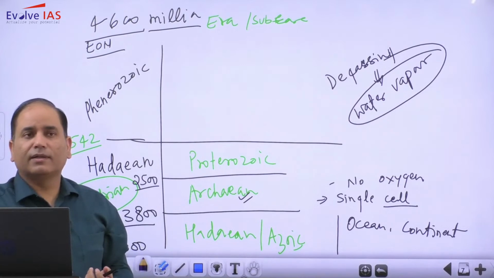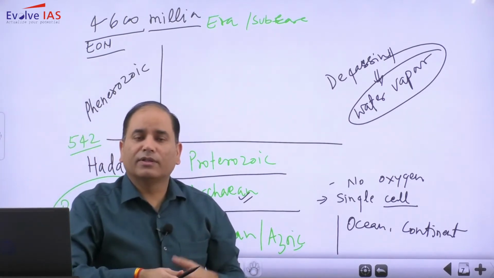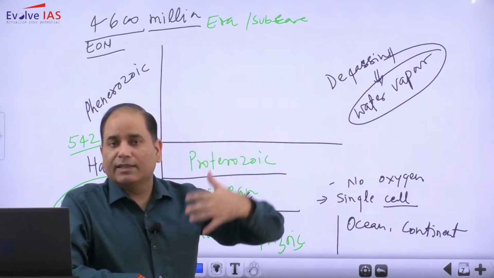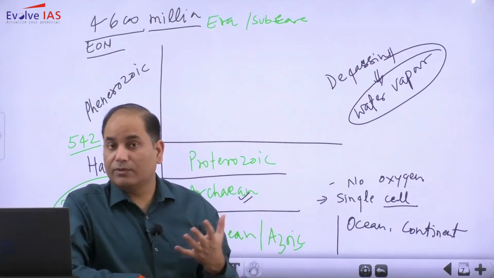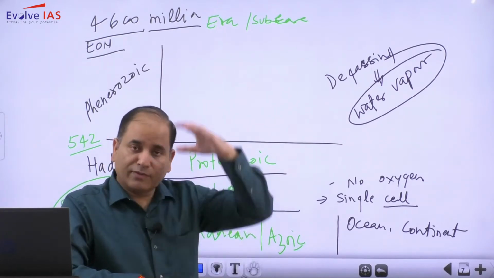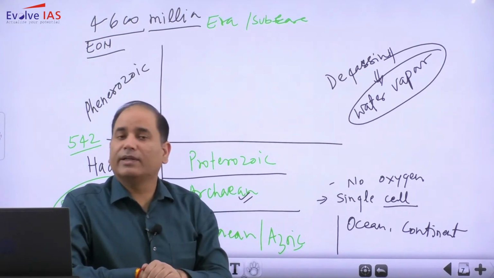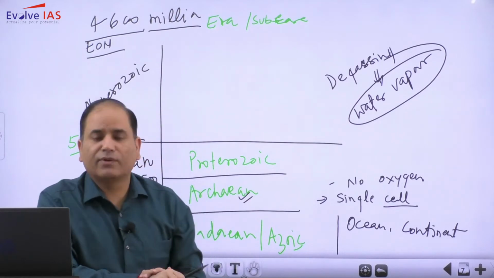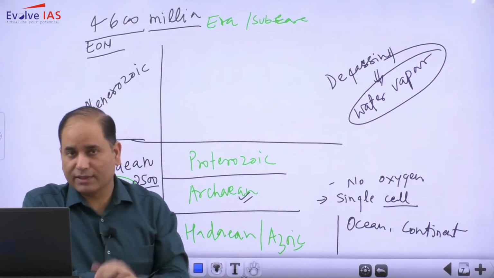So when this water vapor had been released, this water vapor went up, and it led to the first form of clouds. So clouds have been formed. Now these clouds resulted in rainfall. This rainfall was very incessant, a very long period of rainfall. This long period of rainfall resulted in the coming of the ocean. So ocean came into existence.